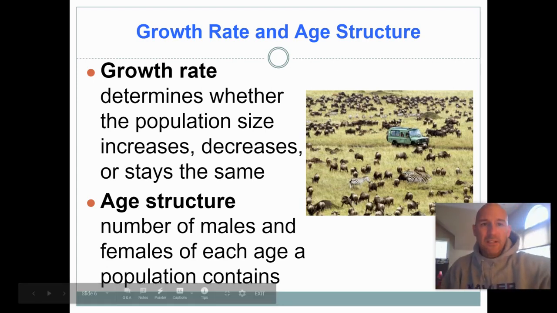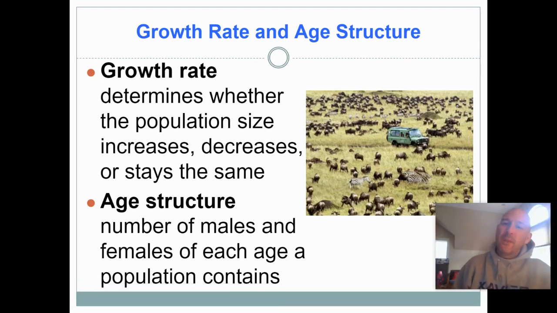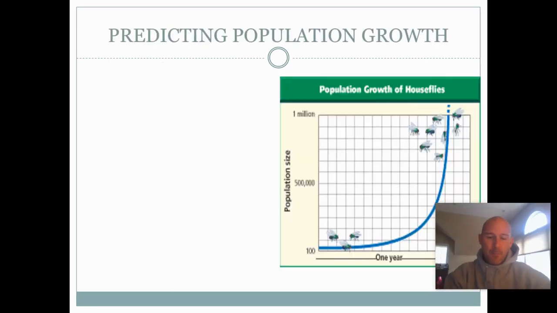This quick lesson is just looking at growth rate and a little bit of age structure, but more about growth rate. Growth rate is really what we use to determine the population growth, how fast it is increasing or decreasing. Age structure is just how that population is structured. Are there more young individuals, more old individuals? Is it evenly distributed, and so forth? So let's get into this.